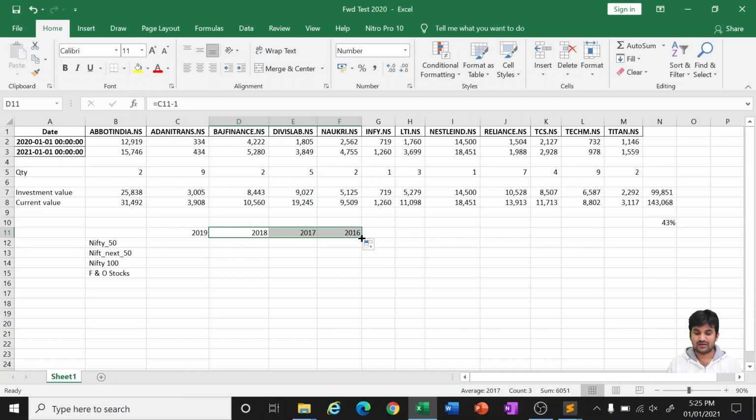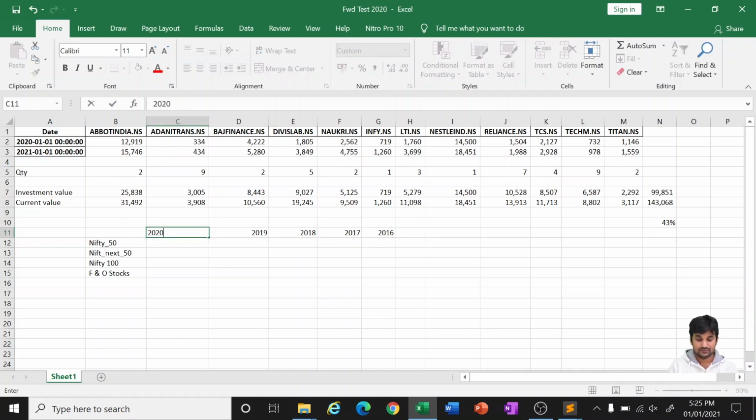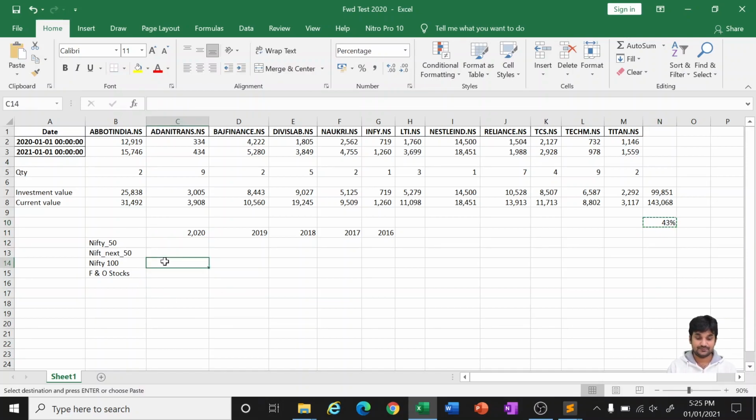So about 4 to 5 years, I'll be doing it for you, and I'll show you exactly how far it is, how exactly the forward testing results are. For example, now Nifty 100 we have done for 2020. So we'll not do for 2015. We have done 2020. So it has given a result of 43%, right?